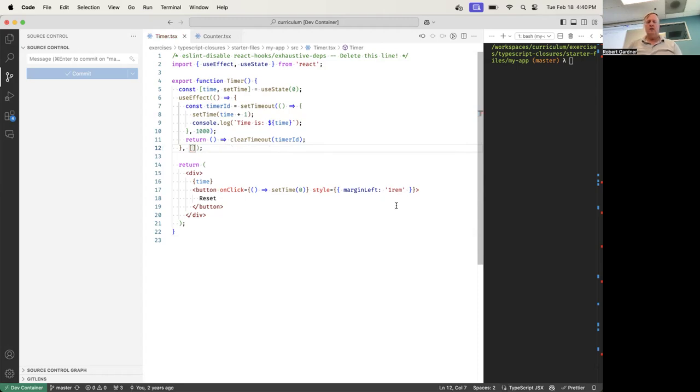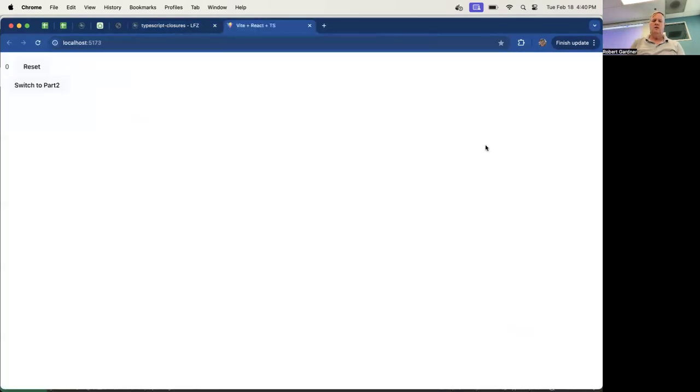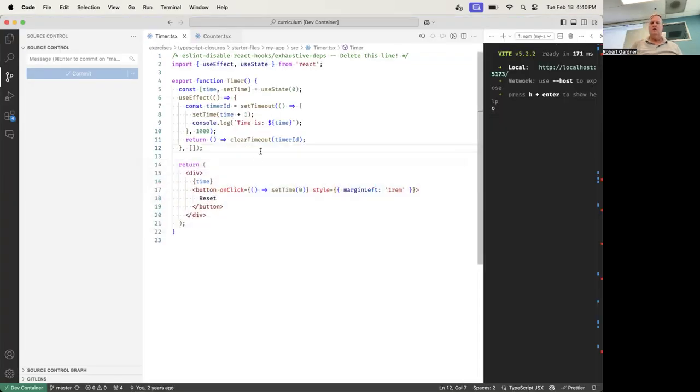I was just going to say that to me, it makes the most sense, from all of those things that useEffect depends on, to take the one that carries the most functionality. No, everything has to go in. That's the rule. If it's a dependency, it goes in. And I'll show you the exceptions in a minute. If it's a dependency, it goes in. So if I'm referencing setTime, it goes in.